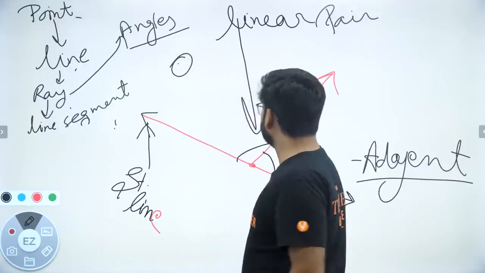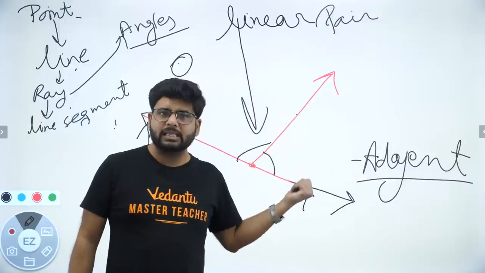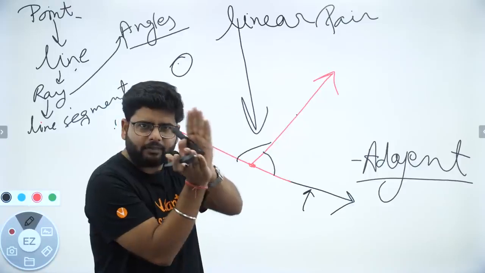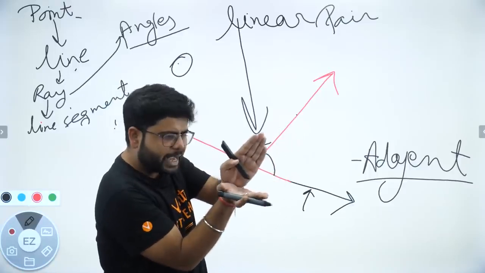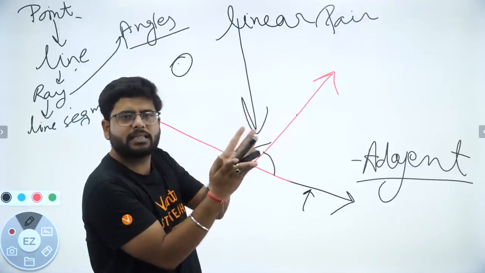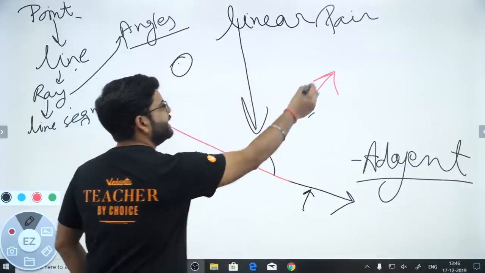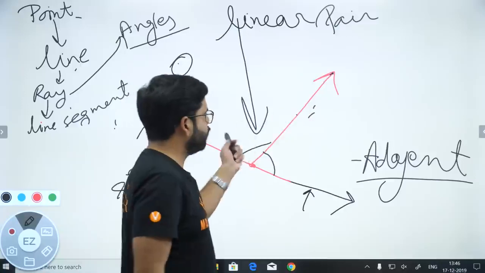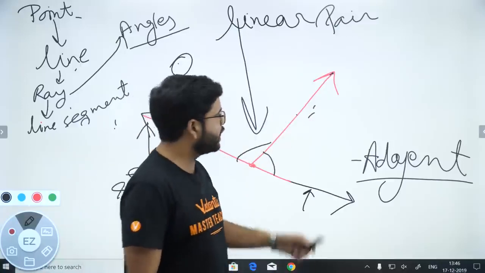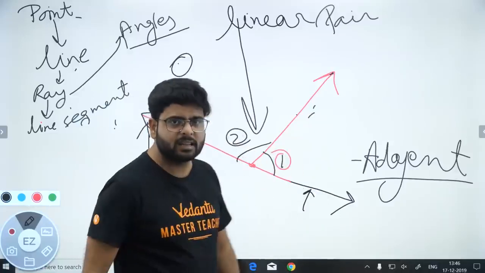Okay? Now, guys, then we came to the angles. When two rays are joined by the same endpoint, they form a figure that is called an angle. Now inside that angle, I added one more angle. Right? If I have made one more angle in between them, in such a way that there is a common arm of two angles, and the other two arms lie on the other sides of that common arm, then those angles, like angle 1 and angle 2, are called adjacent angles, right?